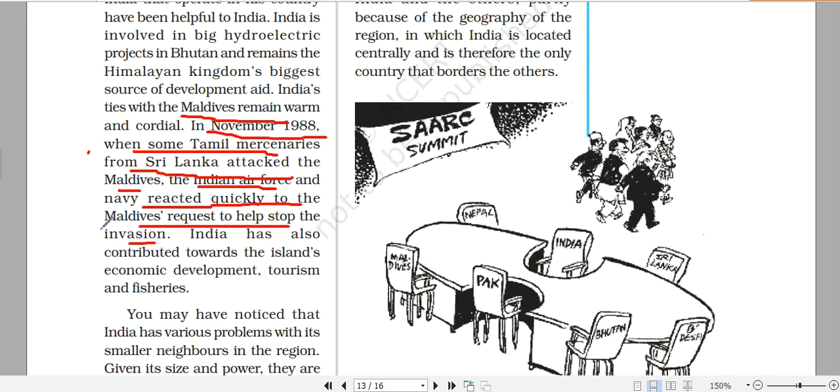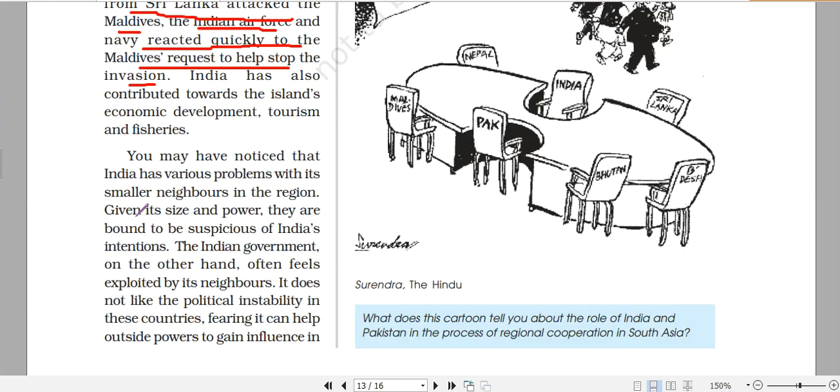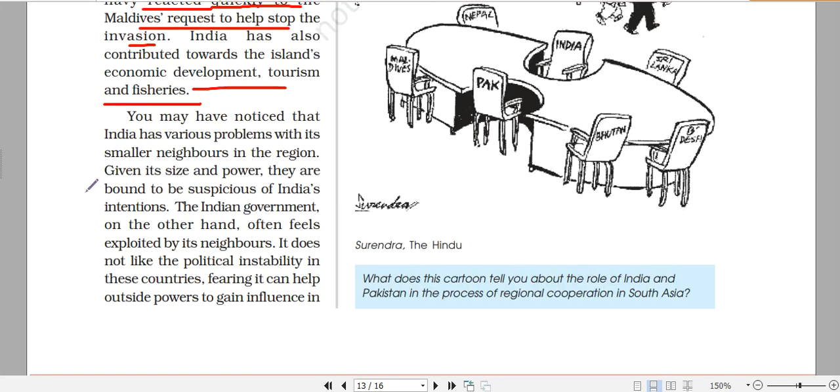Maldives does not have any natural source of water like a river, so it depends upon the ocean water. They filter it and use it, and often there are instances of shortage of fresh water in that country. India also helps Maldives with those things. Then another area is economic development, tourism and fisheries. Maldives is a tourist destination often visited by Indians.